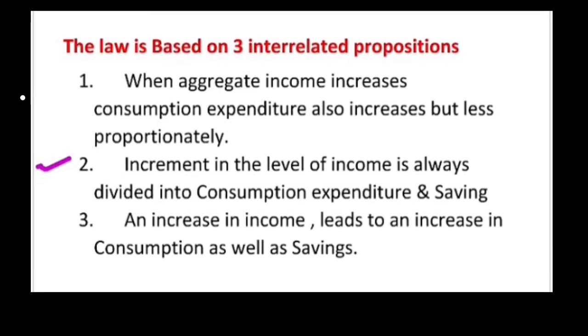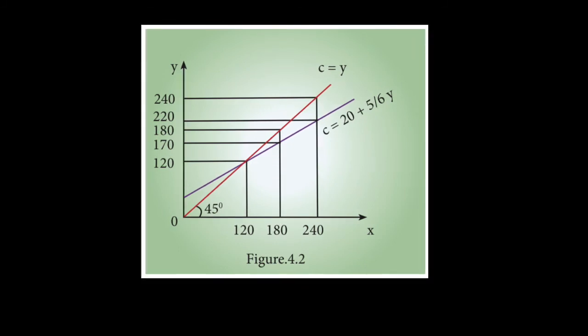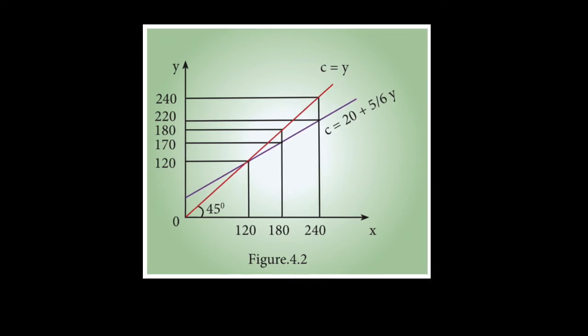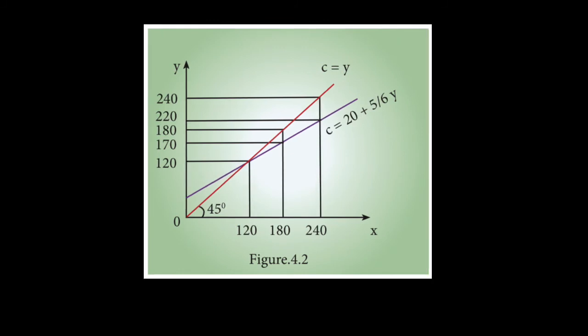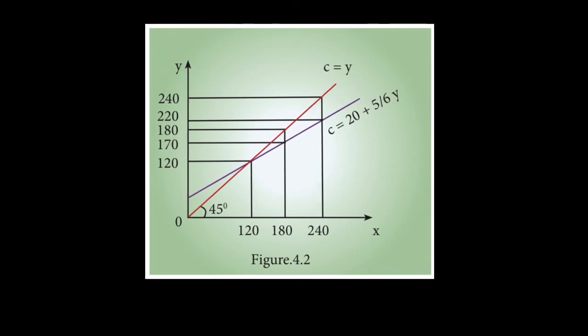With the help of diagram, we can understand the three propositions of Keynes' law. Here, income is measured in x-axis, consumption and savings are measured in y-axis. C is the consumption function curve and 45-degree line represents income consumption equality. First, see the proposition 1. When income increases from 120 to 180, the consumption also increases from 120 to 170, but the increase of consumption is less than the income, so 10 rupees saved.